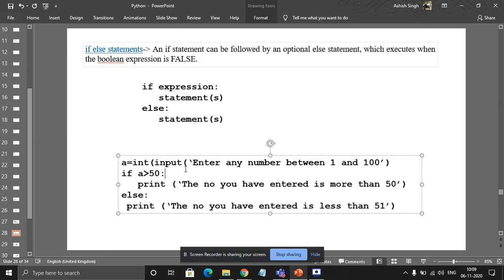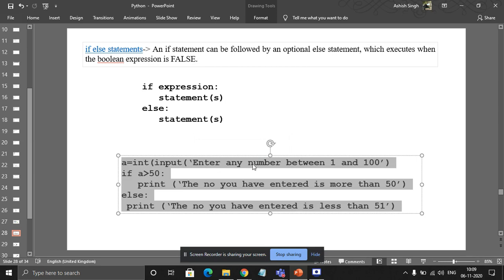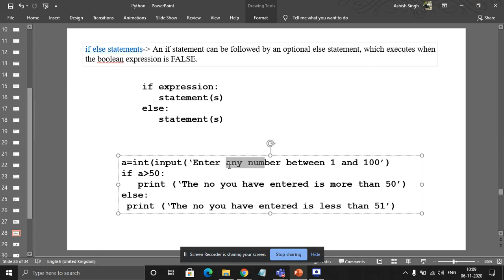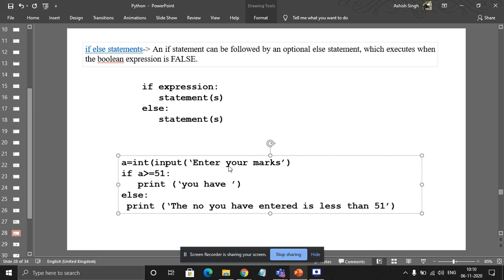You can see here, actually it is a different program, but I'm going to make it the same as what was on the previous slide. Input, enter your marks. If marks are greater than or equal to, or greater than 50, both are the same thing, then you have passed. Else, you have failed.